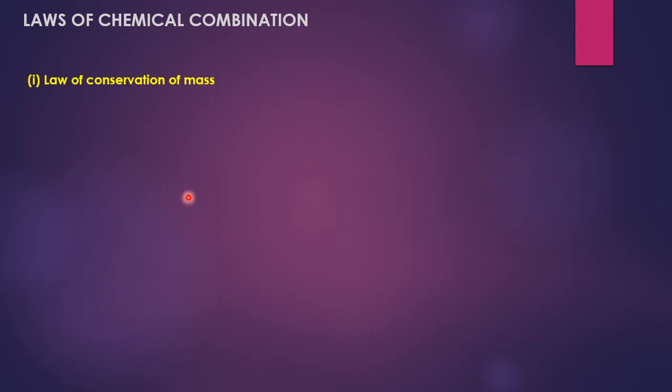Laws of chemical combination. The first law is the law of conservation of mass. According to this law, mass can neither be created nor destroyed in a chemical reaction. It means before the reaction and after the reaction, the mass remains the same. There should not be any change in the mass.